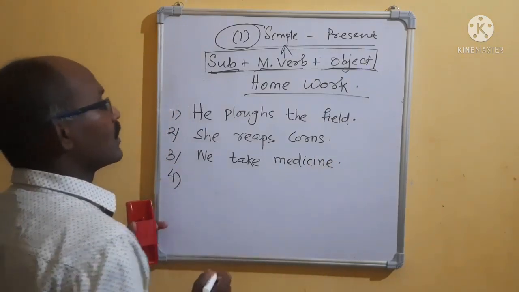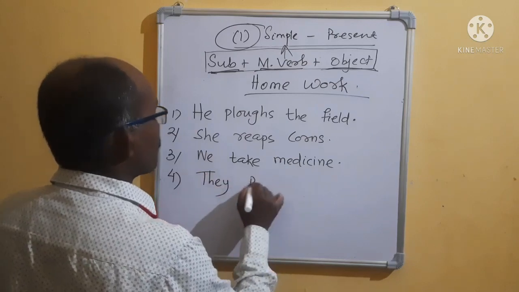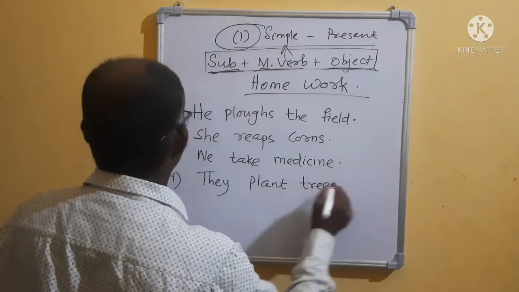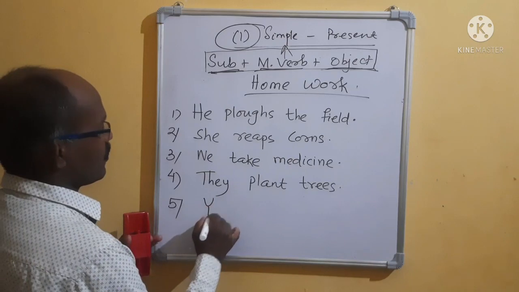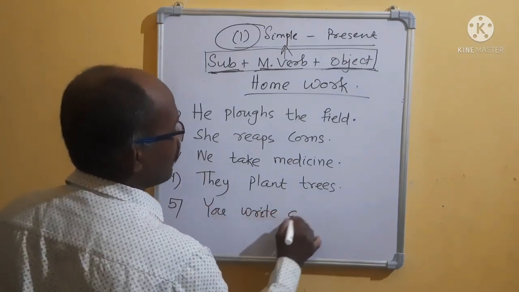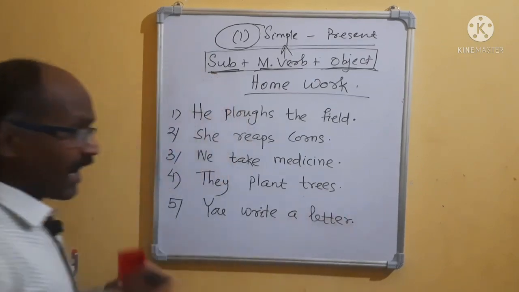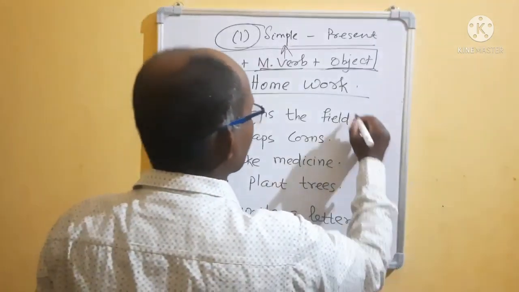Number 4, they plant trees. Number 5, you write a letter. Clear? Now, all these sentences are declarative.